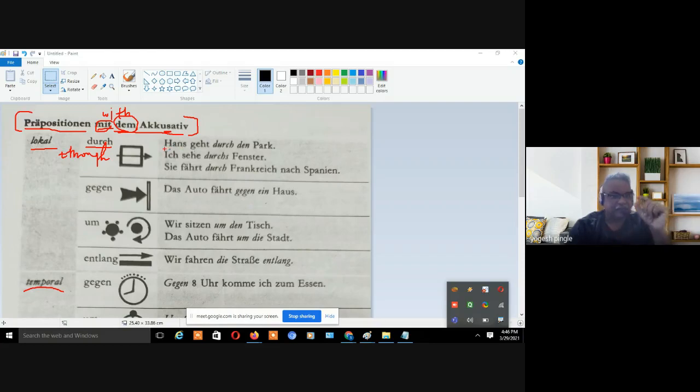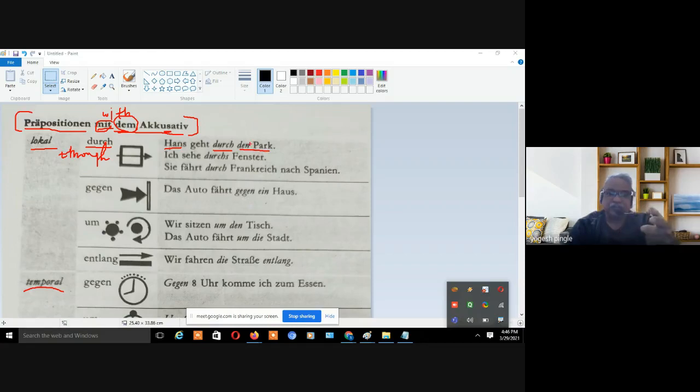Hans is the name of the person. Hans geht. Gehen is a verb. So Hans goes durch, through, den Park. Now, if anybody asks you, can you tell me what is the original article of Park? Is it feminine, neuter, or masculine?